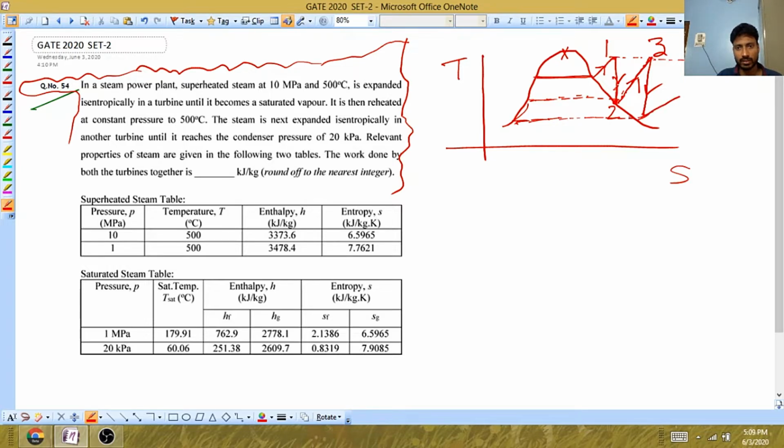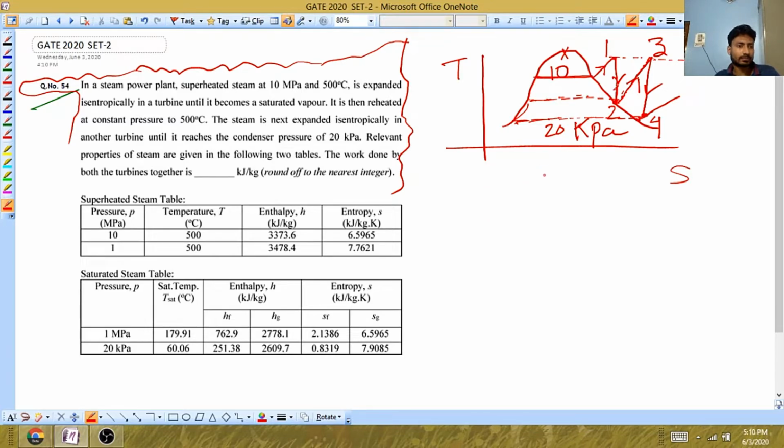I'm not sure where it is located, so I have taken this point. Not a problem. When we solve, we will get to know. So this point will be your 4. Now just mark the pressures. This is 10 megapascal, and this is 20 kilopascals, because the final pressure of the condenser is 20 kilopascals.